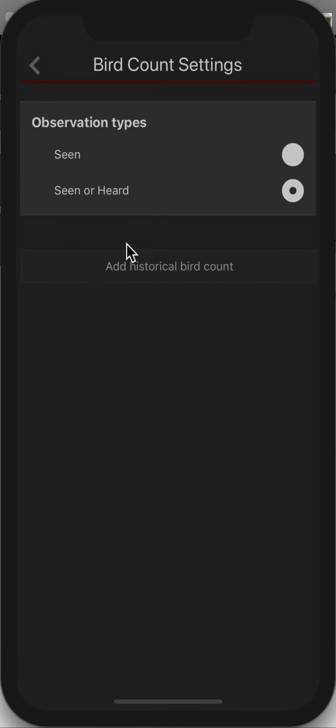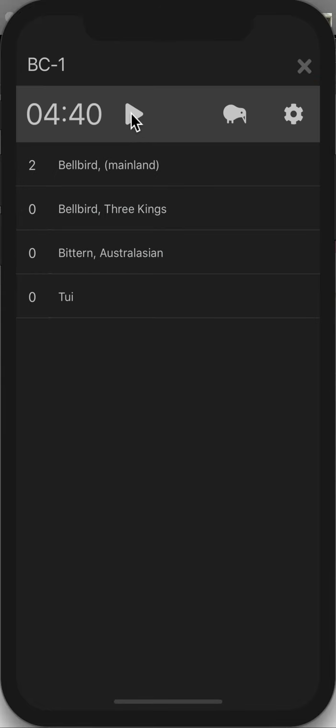Under configurations, you have the option of seen or heard, or simply seen. You can resume the bird count.